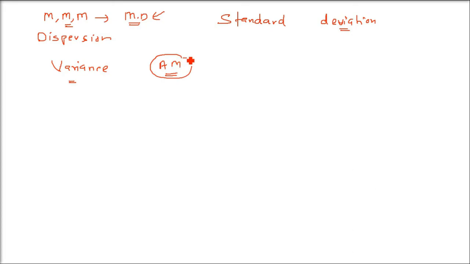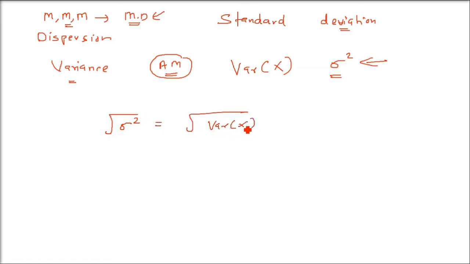So the difference of all the values from this arithmetic mean, squared, and then the sum of that is going to be sigma square. Sigma square is the variance. If we take the square root of the variance, please remember sigma square is variance, that is called the standard deviation. The positive square root of the variance is known as standard deviation, denoted by sigma.